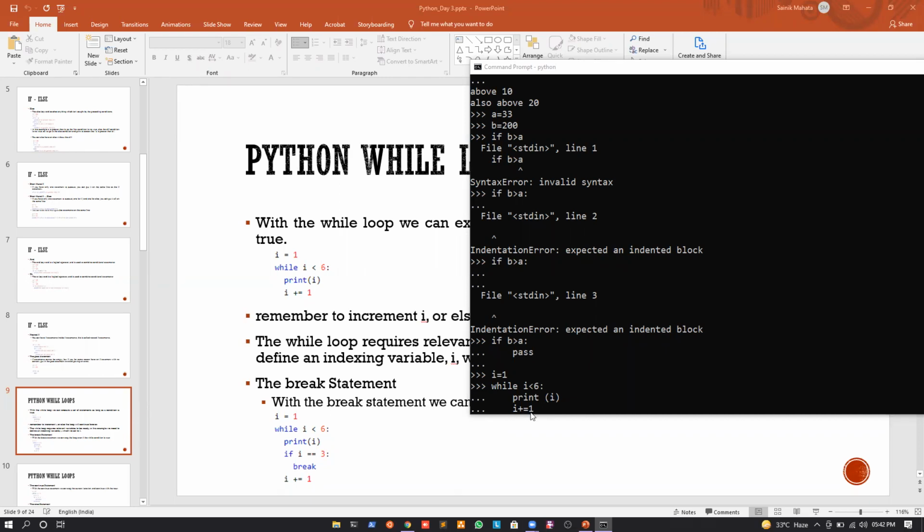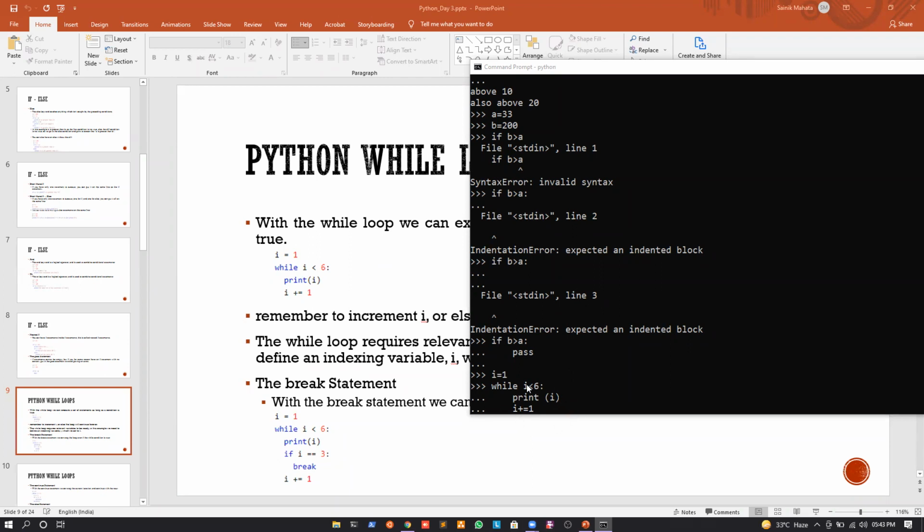We have seen this in the second class. Obviously, we are just incrementing the value of I, and whatever is the value after the increment, we will store that value inside I once again. So the value of I now becomes 2. If the value of I becomes 2, I will again go to the while condition. I will again check if 2 is less than 6 or not. If it is, I will again print I. So obviously I will print 2. After printing 2, I will again increment the value of I. So now it will become 3.